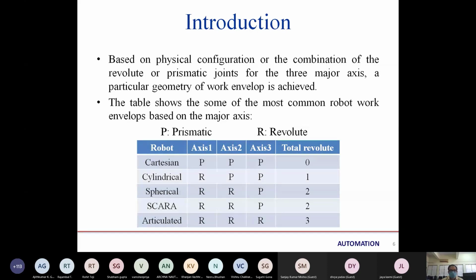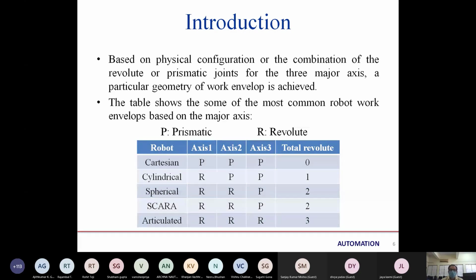We have seen the Cartesian, cylindrical, spherical robots previous time, so we will discuss them according to the prismatic and revolute joints.